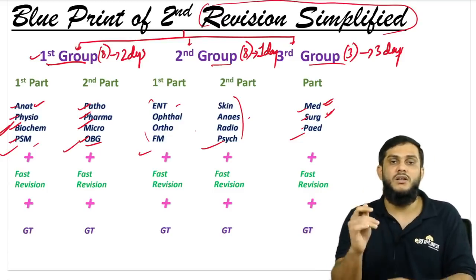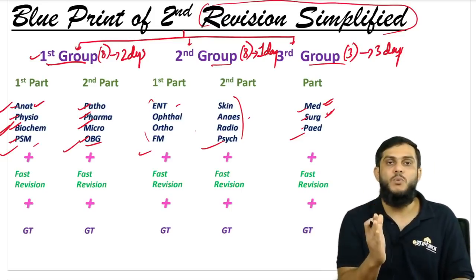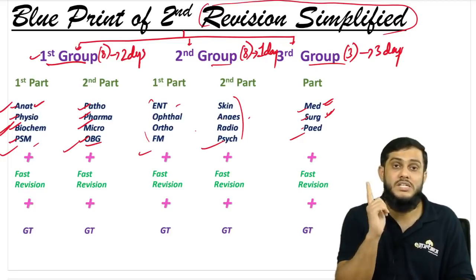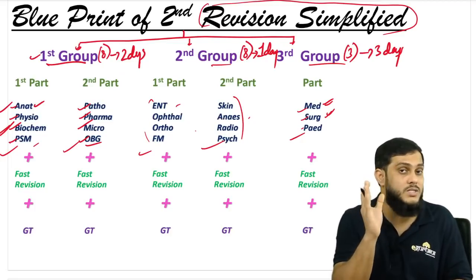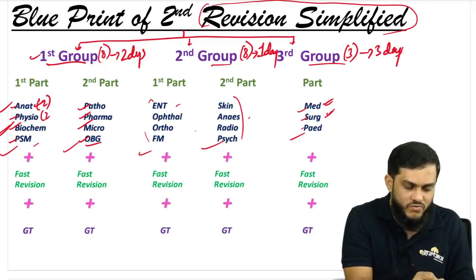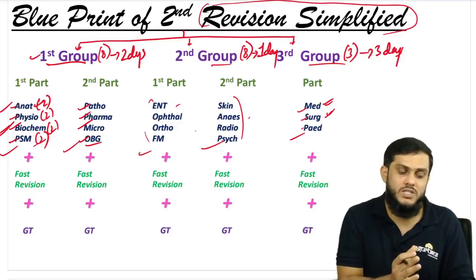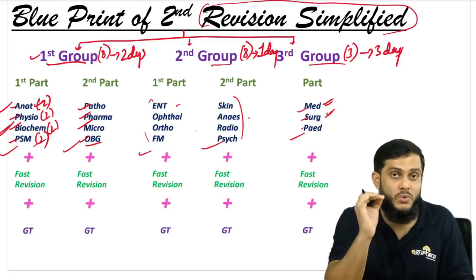Now once you start, I'm telling you, start with the first subgroup, right? Only 4 subjects are there in front of you. Forget about all other subjects, right? Start with 2 days with anatomy, 2 days for physio, 2 days for biochem and 2 days for PSM. So 8 days your 4 subjects are over. Once your 4 subjects are over, don't jump to the next 4 subjects.